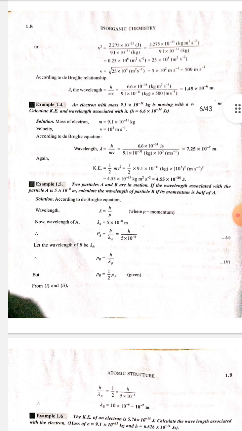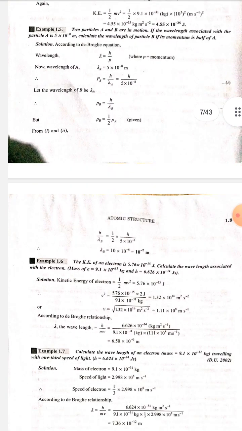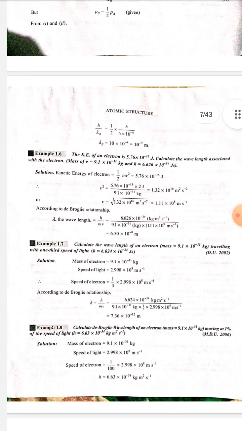Let the wavelength of B be lambda B. So PB is equal to h upon lambda B. Equation 2. But PB is equal to half of PA, given. From equation 1 and 2, h upon lambda B is equal to half multiply h upon 5 multiply 10 to the power minus 8. Lambda B is equal to 10 multiply 10 to the power minus 8 is equal to 10 to the power minus 7 meter.